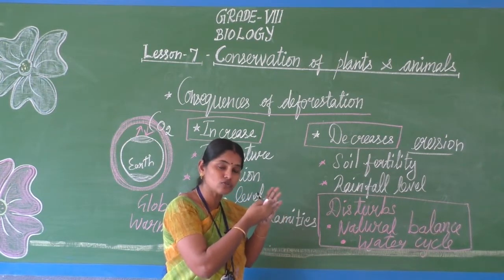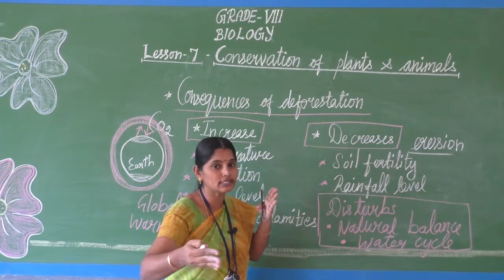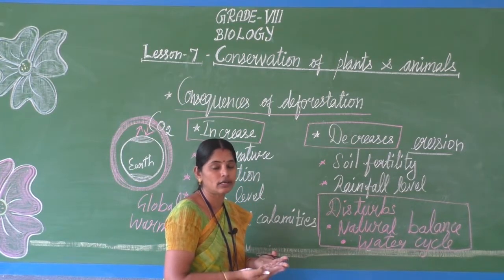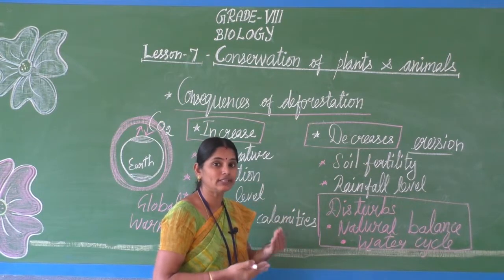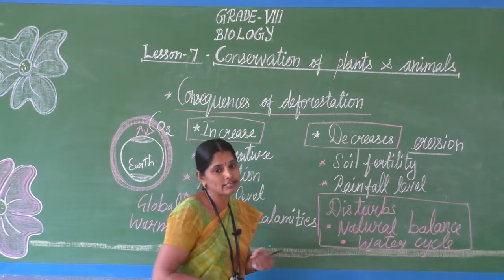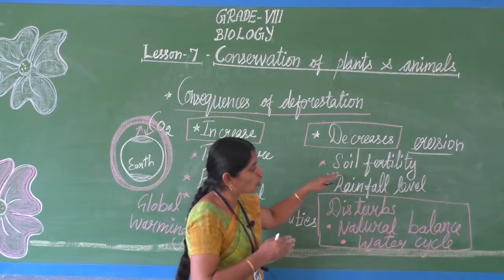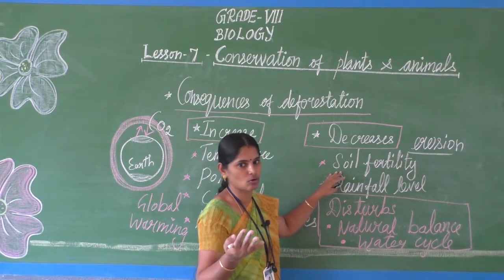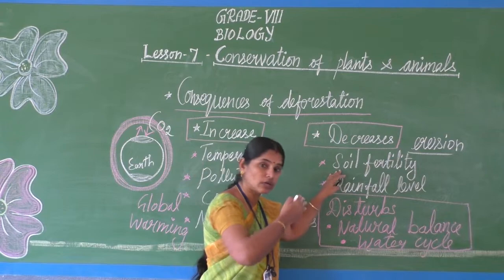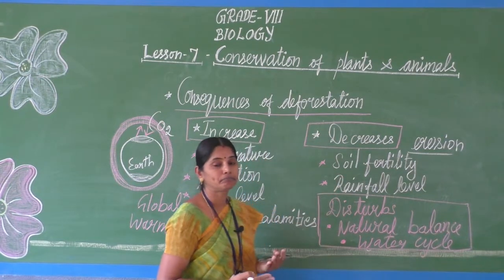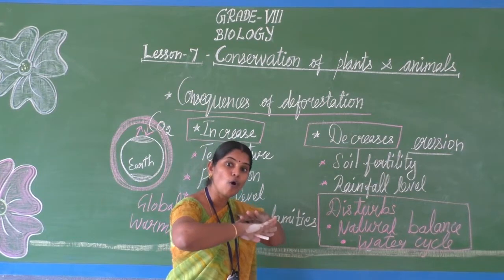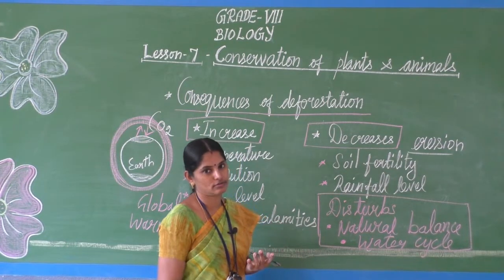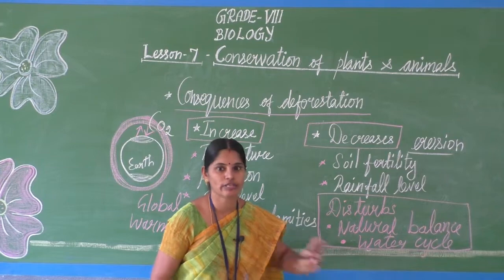When the top layer soil gets eroded, the lower level soil has nutrients, but compared to the top layer soil, it has very few nutrients. The top layer is the fertile, humus-rich soil, and that soil gets eroded. Fewer trees, so more soil erosion.